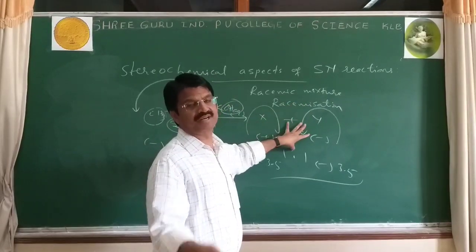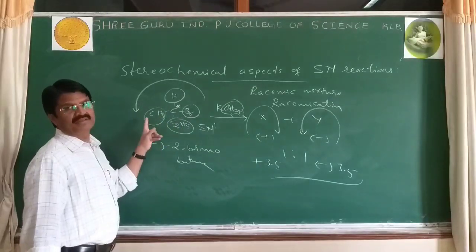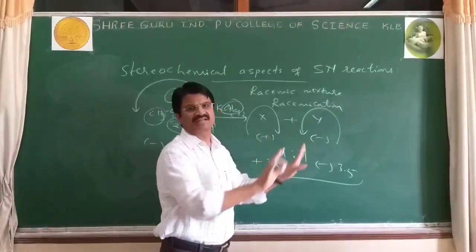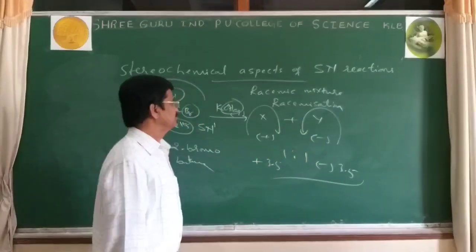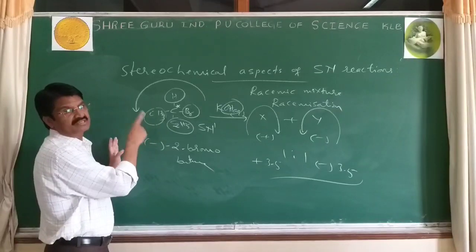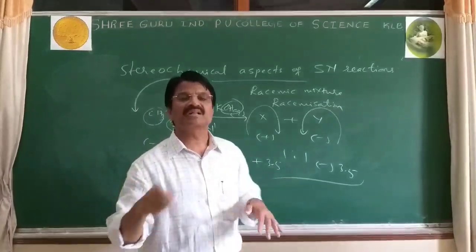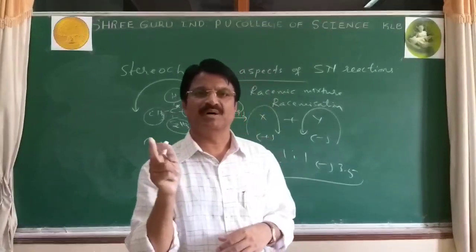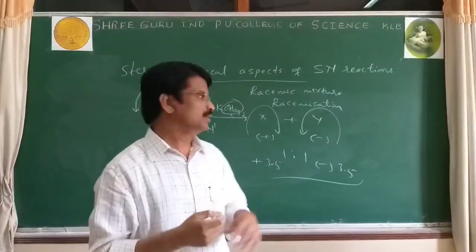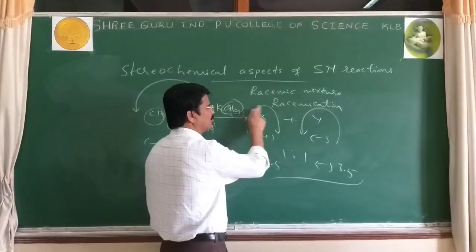Such mixtures are obtained in the laboratory from an optically active reactant, and the optically active reactant changes into a mixture which is optically inactive. If it is optically active, it is due to external compensation, and if optically inactive, internal compensation. But internal compensation is observed only in plane of symmetry compounds or meso compounds. Even in a racemic mixture, there is external compensation due to the whole molecule.